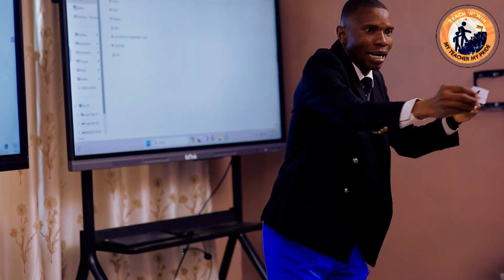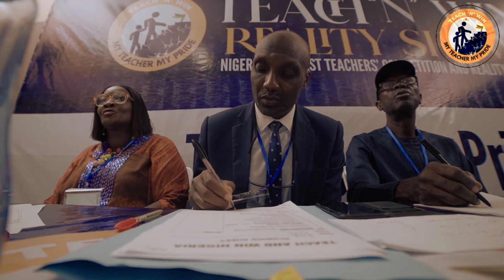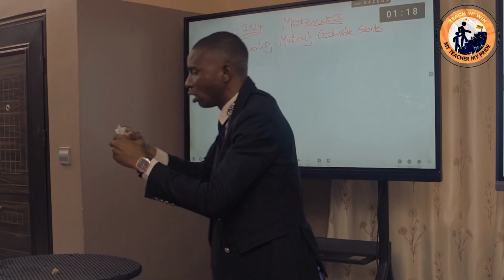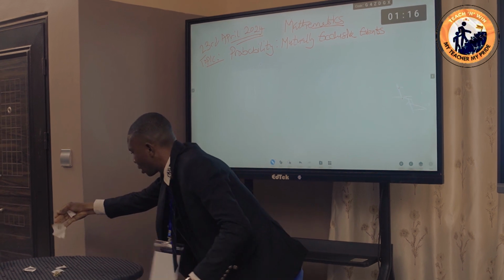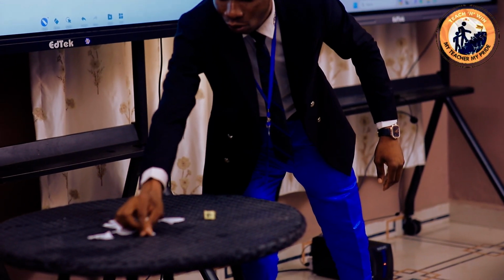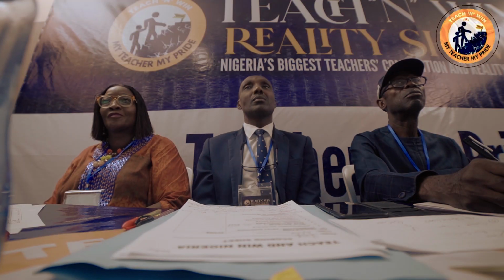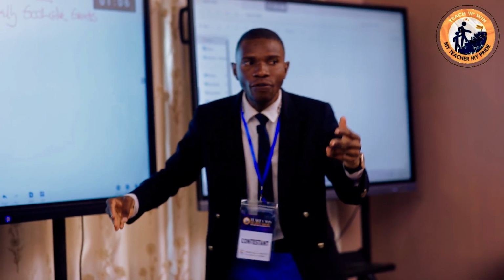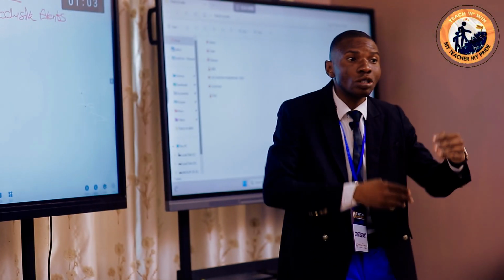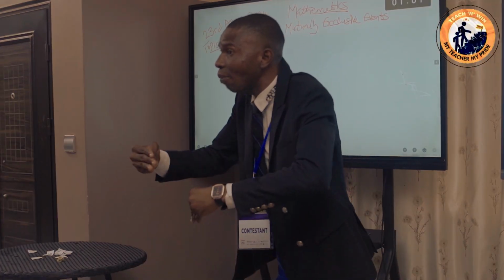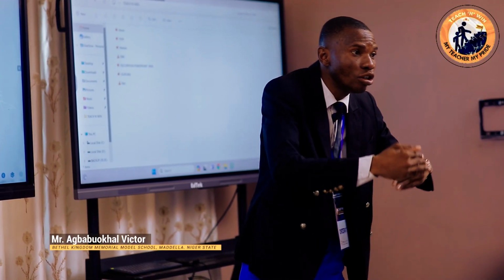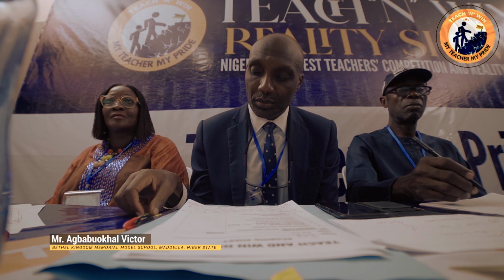Now, look at this again. What is this? A pack of cards, right? What number is this? 1, 2, 3, and we have up to what? 6, 7, 8. Good. Now, if I scatter these cards the way they are, is it possible for me to pick 2 and 1 at the same time? No. That means I can say this one is also a mutually exclusive event, because I cannot have those two actions occurring at the same time, or simultaneously.